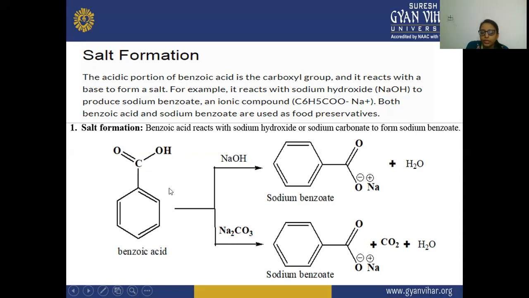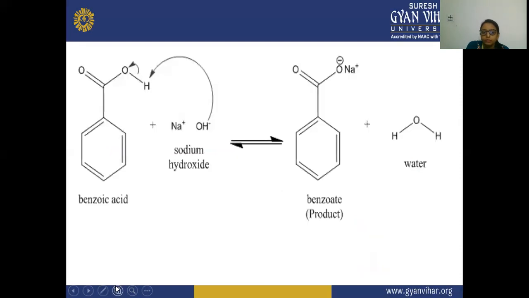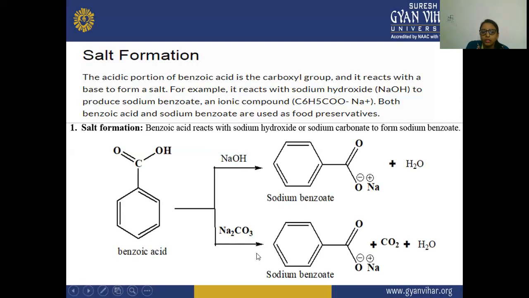Secondly, it is your benzoic acid and Na2CO3. So in this case also, the Na will be removed, Na will get the positive charge, and the CO3 will get the negative charge. So here you will see this H will be removed from here, and this H will be removed from here, and this sodium will react with this. And after that, CO2 is formed here, and there is a formation of the sodium benzoate. So the mechanism of this reaction is given here.